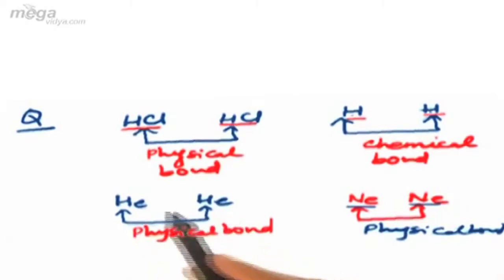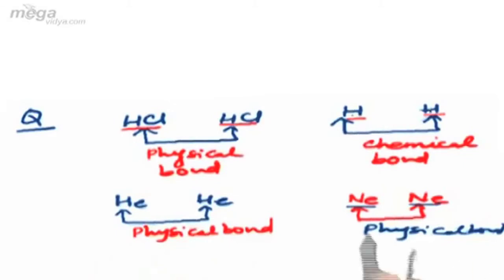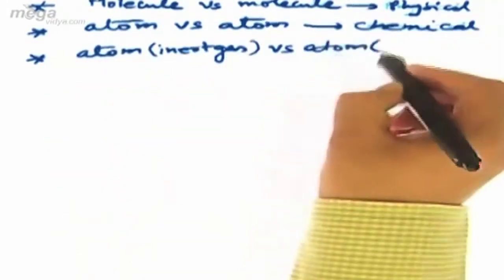And if the two species are in their atomic state but are inert gases, then due to stable configuration they will undergo physical bonding. So we can conclude that in case of molecule versus molecule, the bond will be physical in nature. Atom versus atom, again it will be chemical. Inert gas atom versus another inert gas atom, the bond shall be physical. So when the two bonding species are molecular, the bond will be physical. If they are in their atomic state, the bond will be chemical. And if they are in the atomic state but are inert gases, then again we shall have physical bonding.